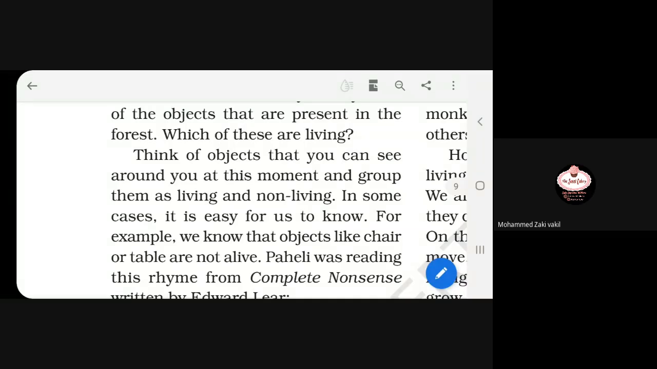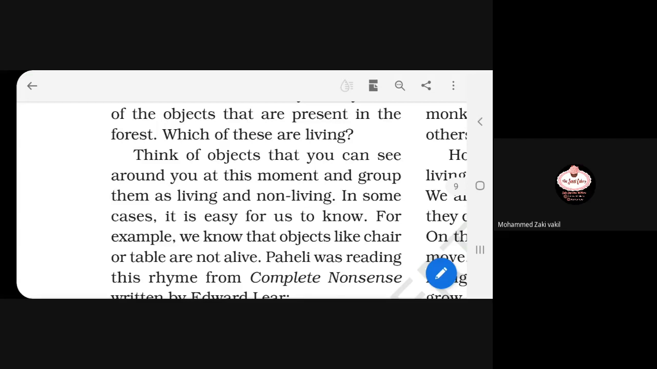Some of the objects that are present in the forest, which of these are living? Think of objects that you can see around you at this moment and group them as living and non-living. In some cases, it is easy for us to know. For example, we know that objects like chair or table are not alive.